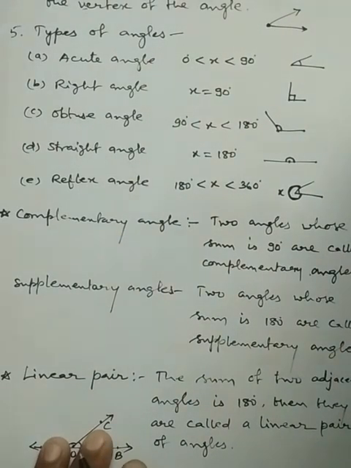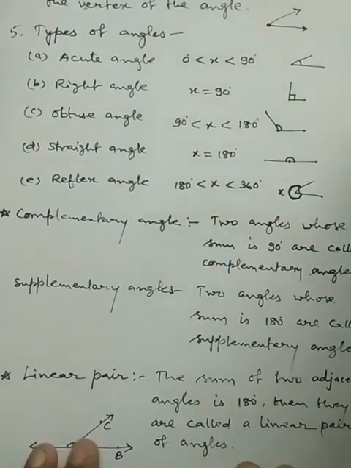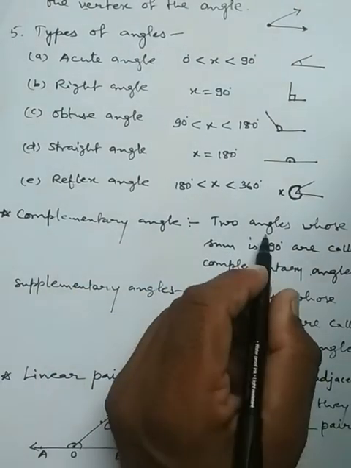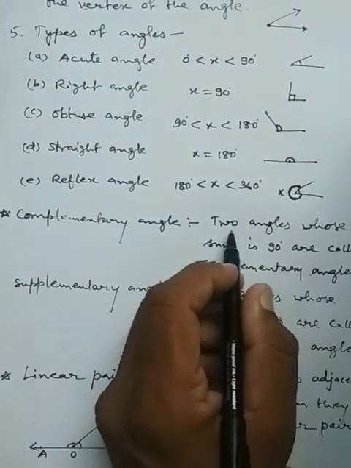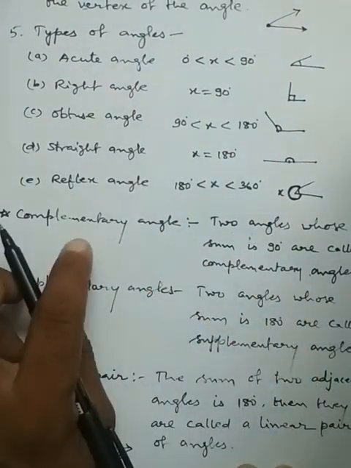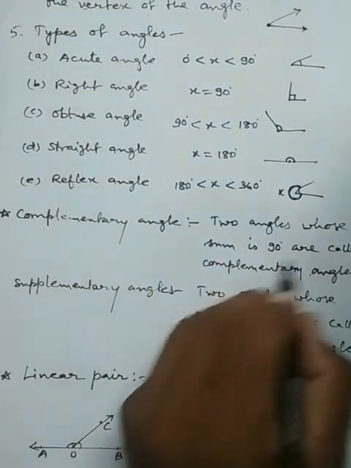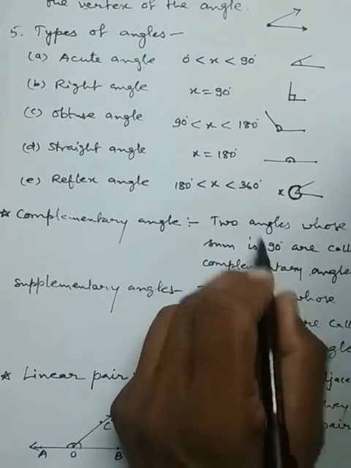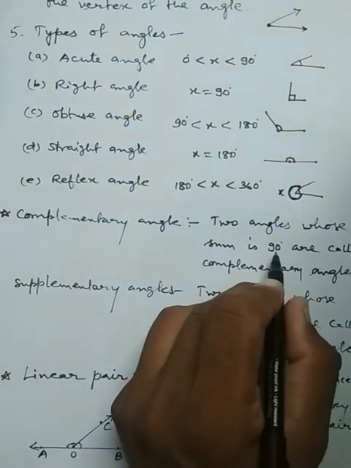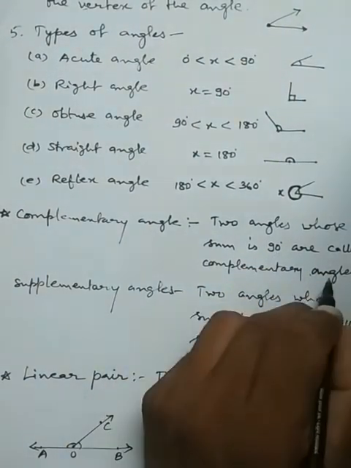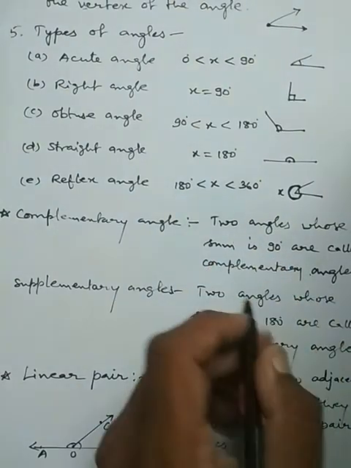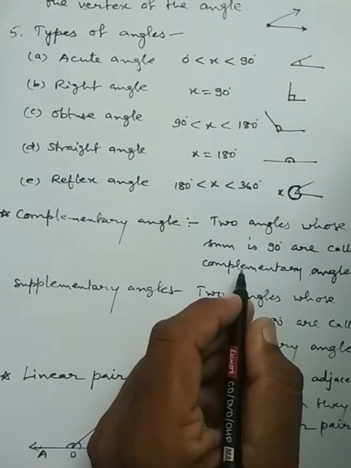Next are complementary and supplementary angles. This is a relation between two angles. Two angles whose measures sum to 90 degrees are called complementary angles. These angles are complements of each other.